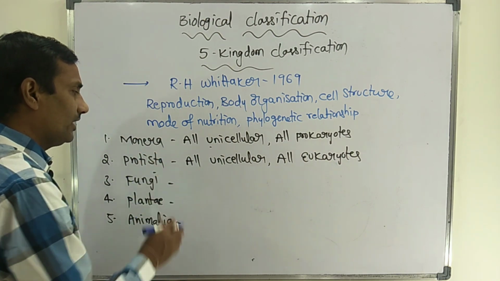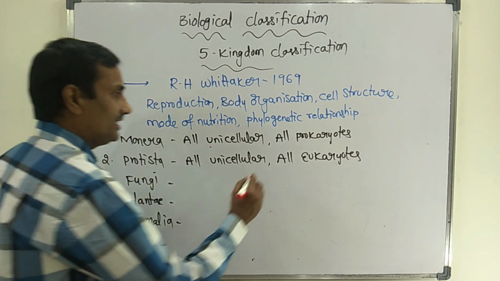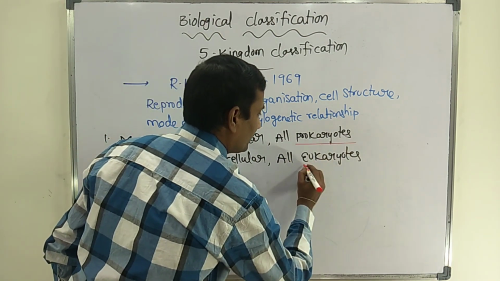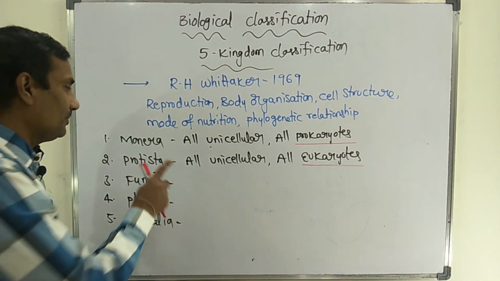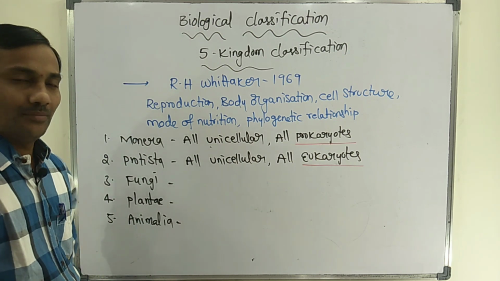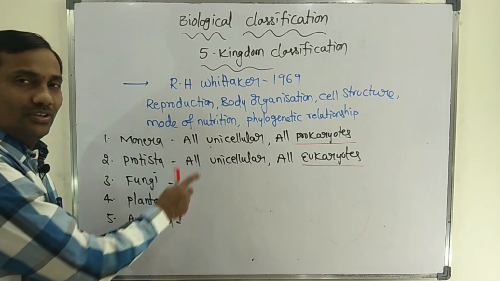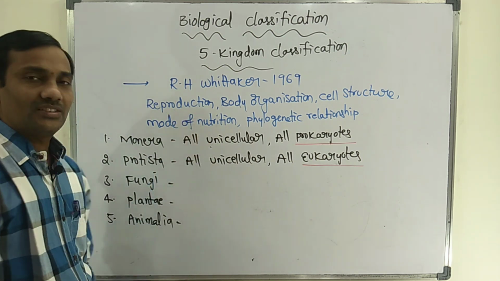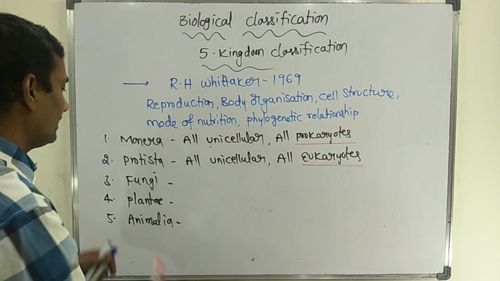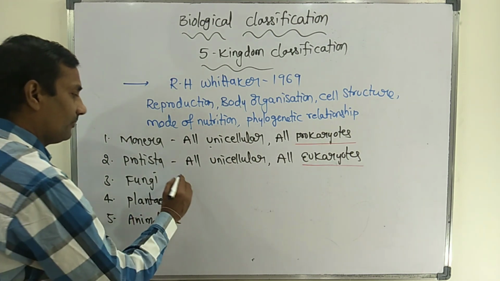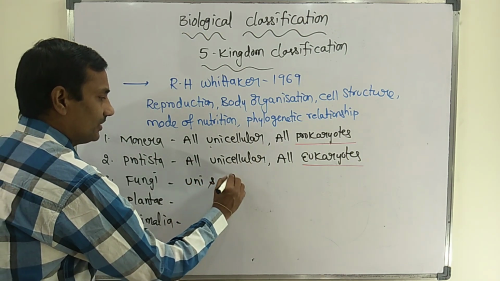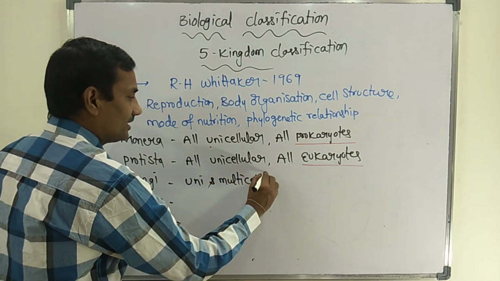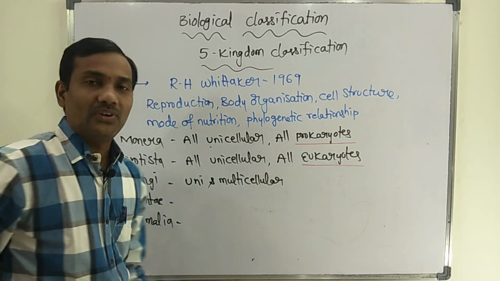The major difference between Monera and Protista is that Monera are prokaryotes and Protista are eukaryotes, though both are unicellular. Next, in fungi, unicellular organisms are there as well as multicellular organisms; both are there in the fungi.